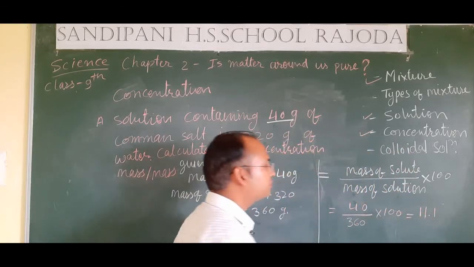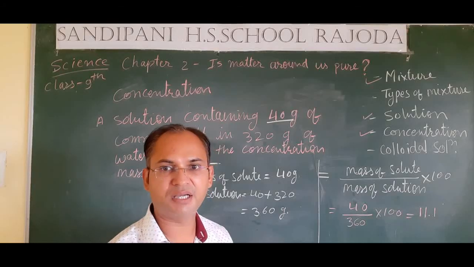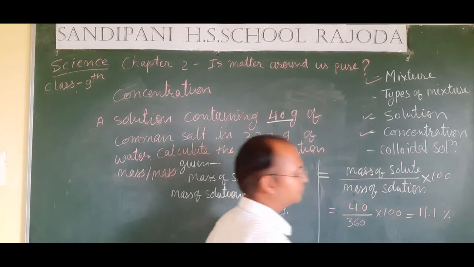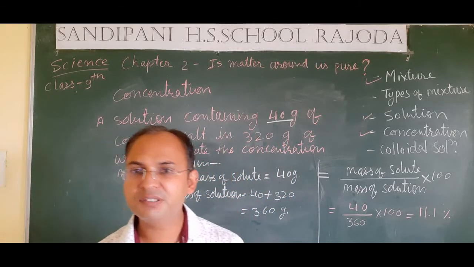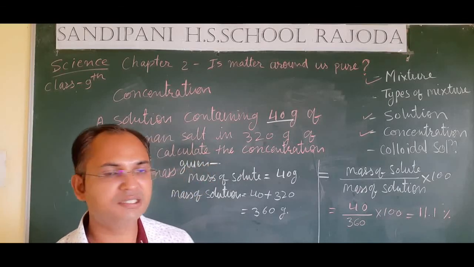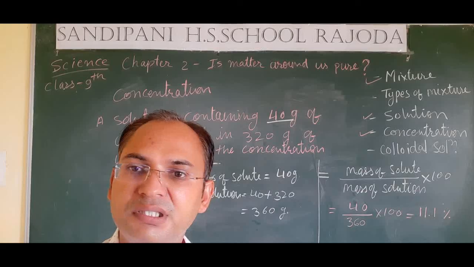But always remember, students, here we are finding the percentage mass by mass. So we have to put the sign of the percent here. 11.1% salt is dissolved in the solution. This is the concentration of the solution expressed in different methods.